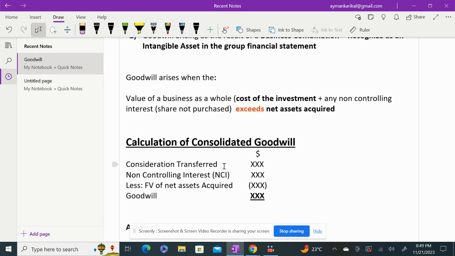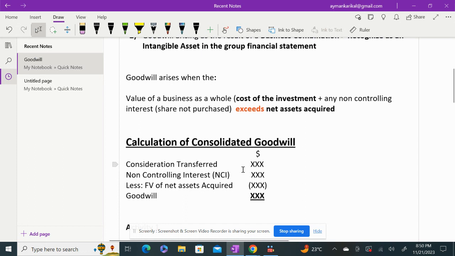You may have a share exchange. You are not actually paying cash, but you are exchanging your own company's shares to acquire another company's shares. So here your consideration will be in the form of shares. So you have to value those shares and take them into your consideration transferred. Okay, so you have other types of consideration: contingent consideration, deferred consideration, which again we will look at later in the next session. Okay, so consideration transferred, again, will be given in the question.